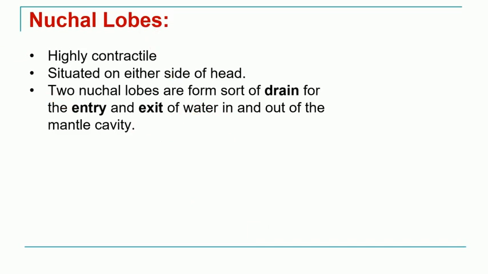And in aquatic respiration, the nostril lobes form a tunnel or drain-like structure for entry and exit of water from the mantle cavity. So simply remember that the role of the nostril lobes is entry and exit of water in the body of Pila. How exactly that takes place we will study in the next slide.